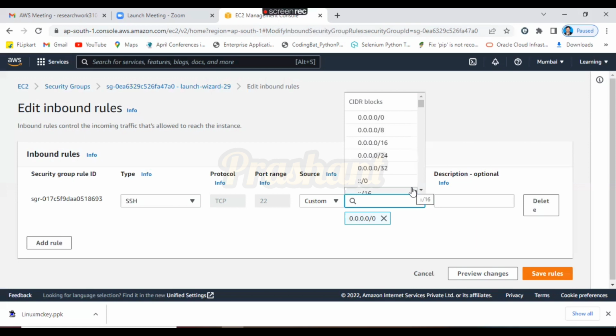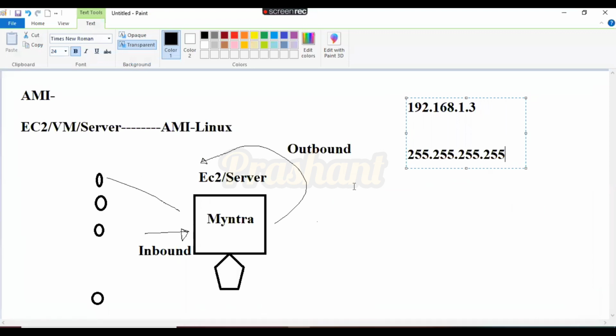But today you just assume you want to allow anybody from the world, like anybody in the world who writes www.myntra.com or www.facebook.com. If you want to allow anybody from the world, then the CIDR is always 0.0.0.0/0. The CIDR block tells you we are allowing all the traffic.